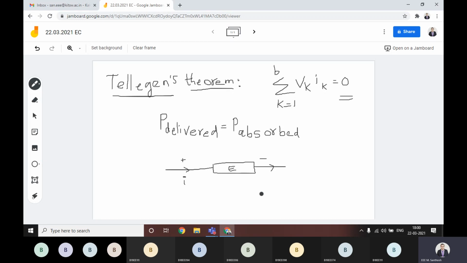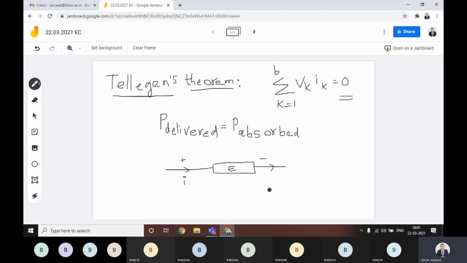This is the actual statement for Tellegen's theorem. In GATE and similar exams, they may ask whether the circuit is following Tellegen's theorem or not.